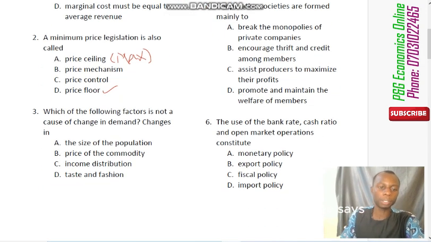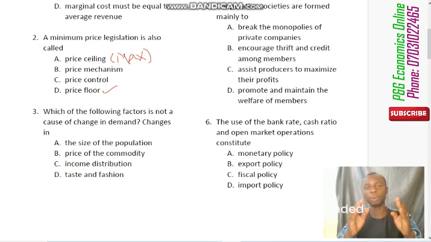Question number 3 says, which of the following factors is not a cause of change in demand? Well, there are two concepts we study in economics under demand, which are change in quantity demanded and change in demand. These two concepts are somewhat related, but yet they are not the same thing.